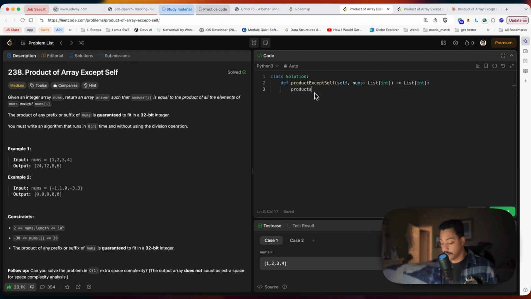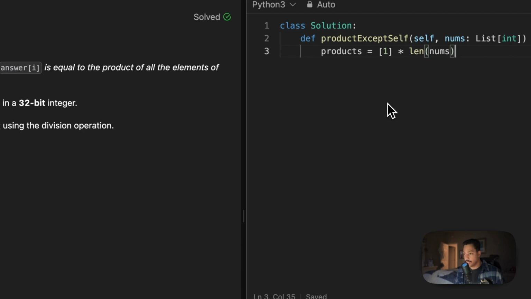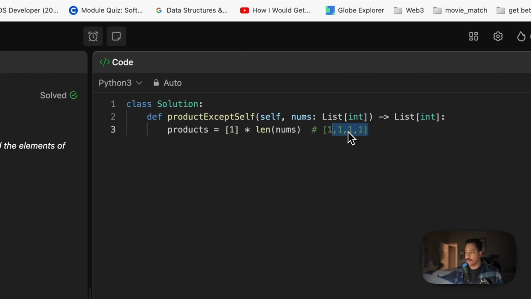It's going to be equal to one element times the length of the input array. That way we're creating an array of the same length as the input, but all ones, because every time we multiply by a number, multiplying by 1 doesn't change the result. So that's what we're creating right there.